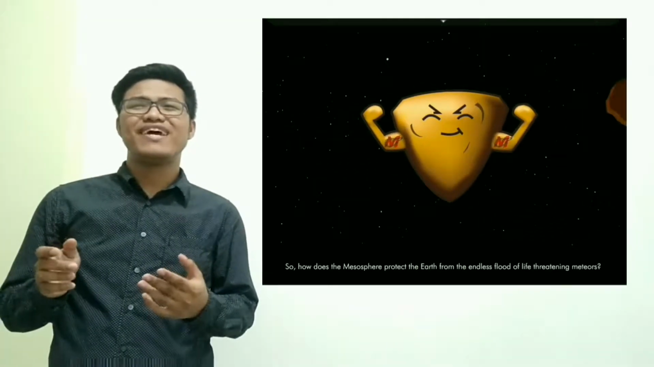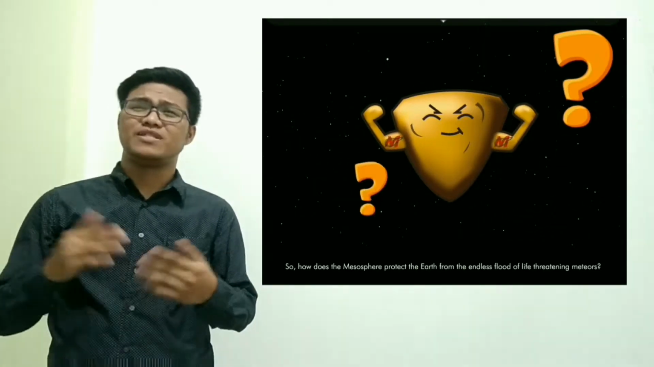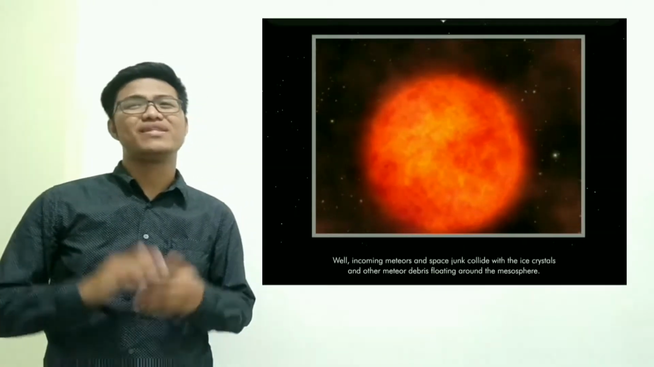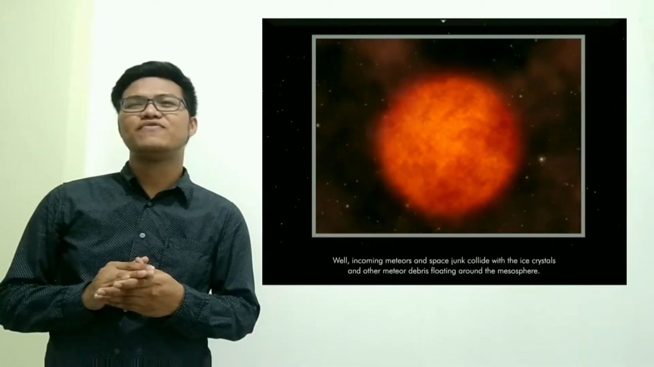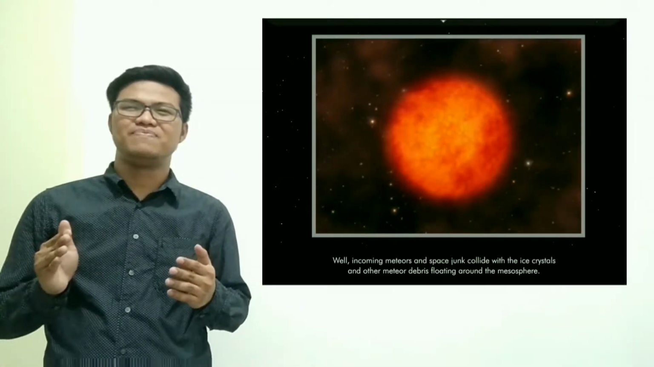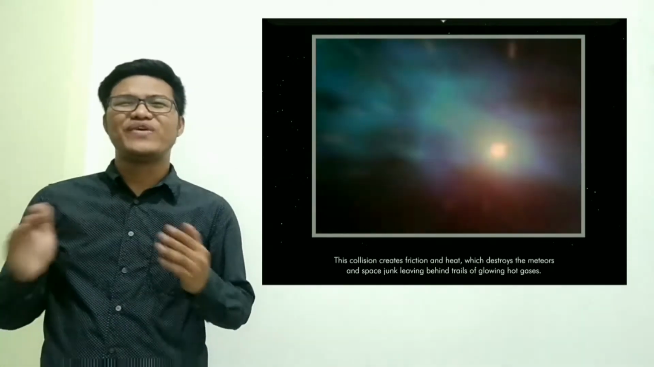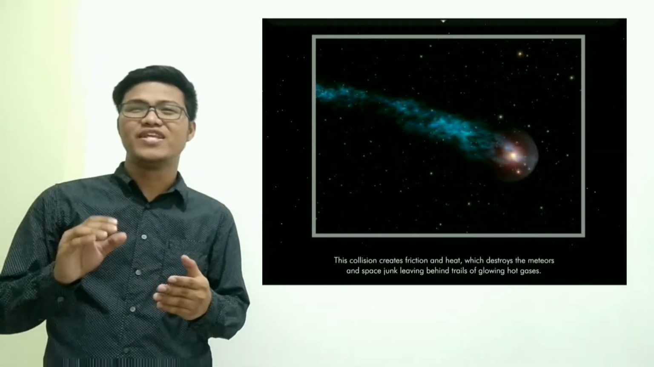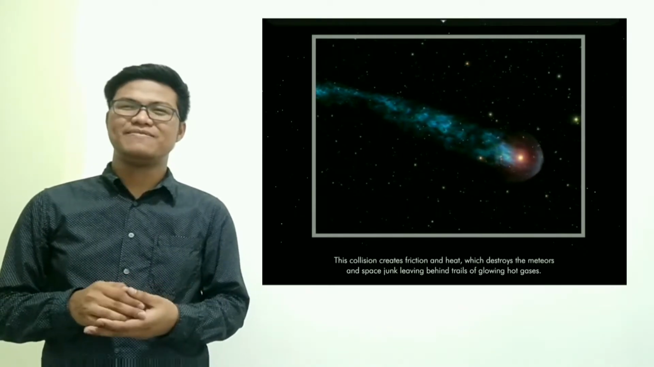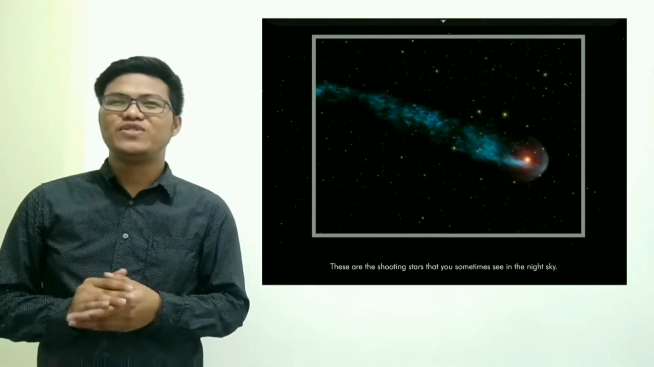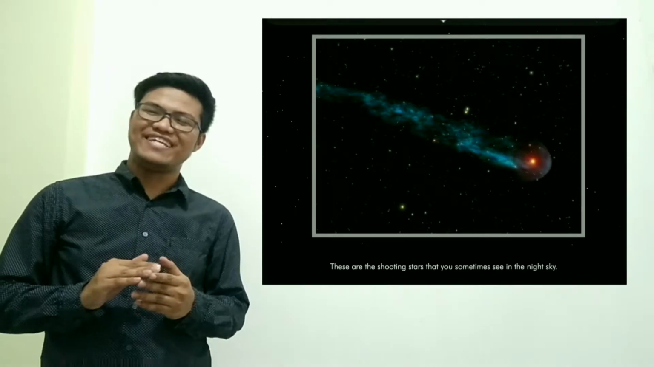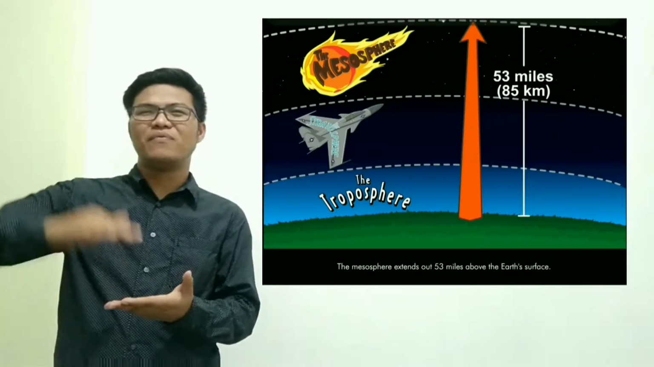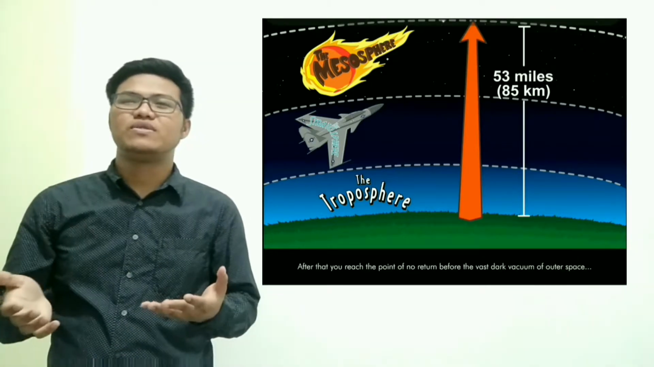So how does the mesosphere protect the Earth from the endless flood of life-threatening meteors? Well, incoming meteors and space junk collide with the ice crystals and other meteor debris floating around the mesosphere. This collision creates friction and heat, which destroys the meteors and space junk, leaving behind the trails of glowing hot gases. These are the shooting stars that you sometimes see in the night sky. The mesosphere extends out 53 miles above the Earth's surface.